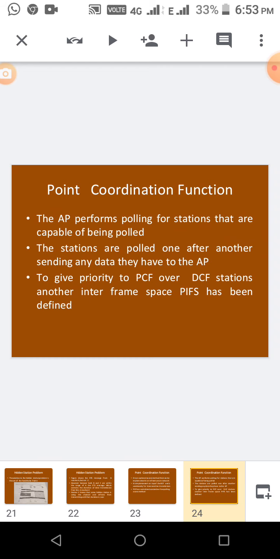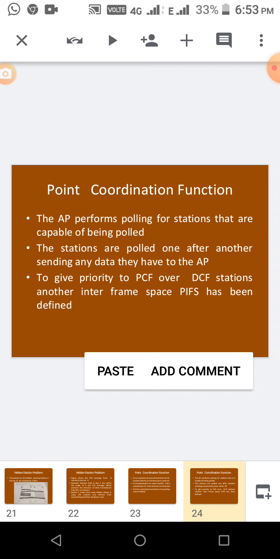It is a centralized, contention-free polling access method. The access point performs polling. When stations want to send frames, the AP uses polling, and according to priority, stations can occupy the channel. So the stations are polled one after another, sending any data they have to the AP. Using this AP only, one after the other they can send the data.